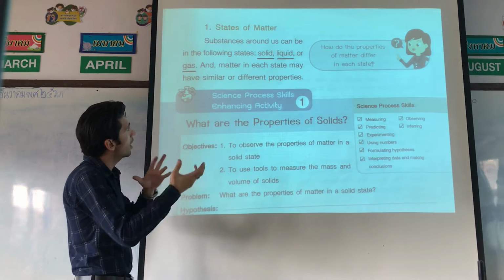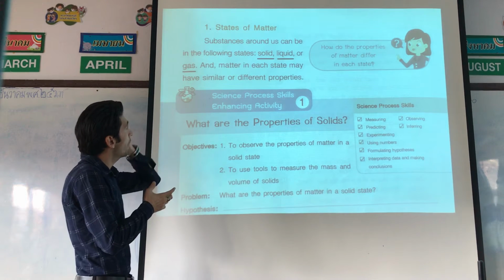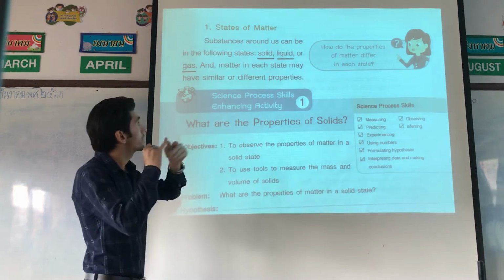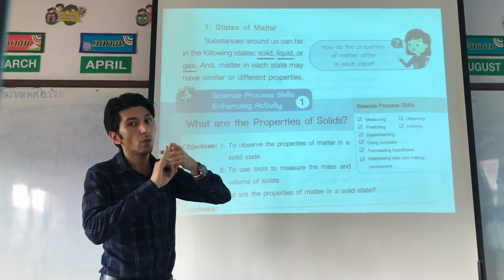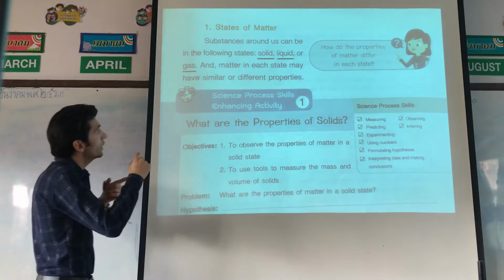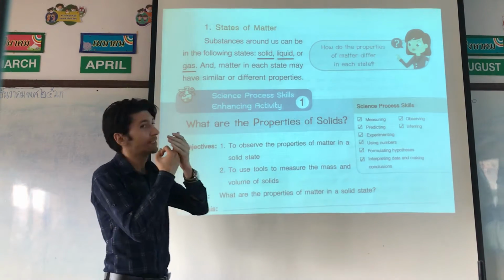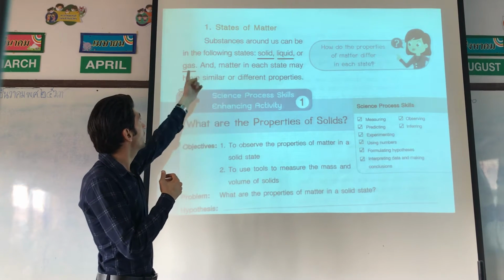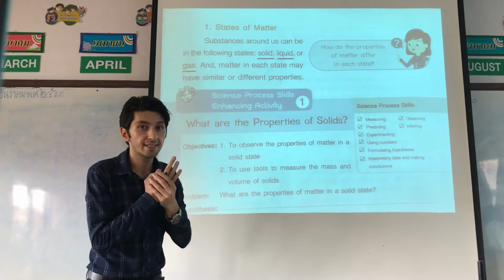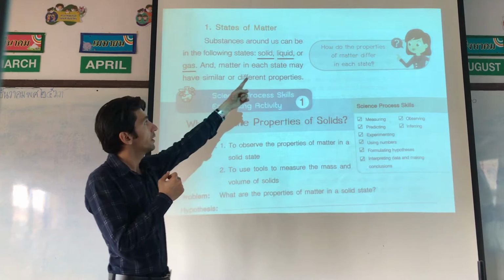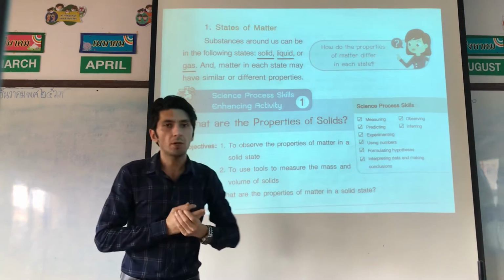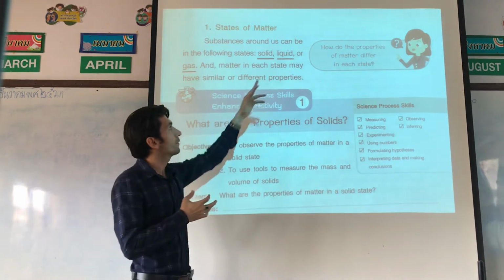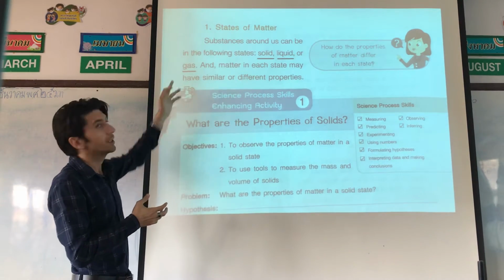Objects around us can be in the following states: solid, liquid, or gas. So we have three states. But what does the meaning of solid, liquid, and gas?